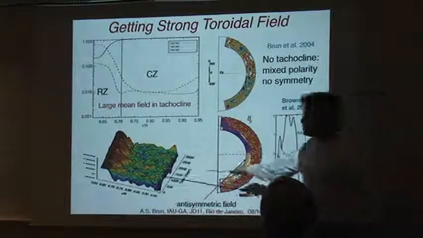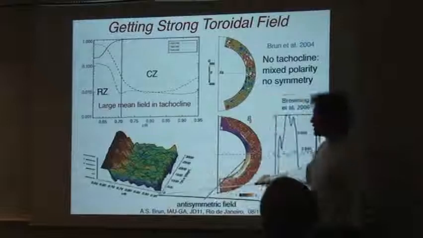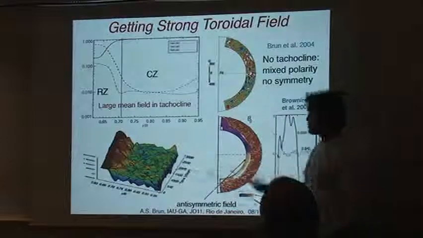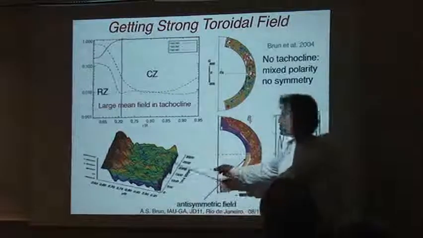And you can see how this changes as a function of time. This is a plot as a function of radius and time at a cut at 30 degrees of latitude. And you look at how we change as a function of time.